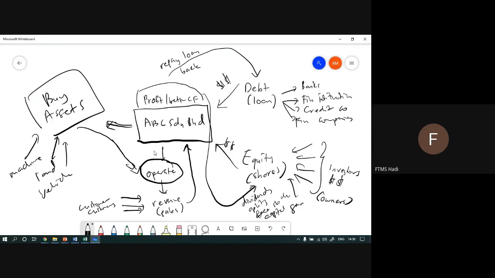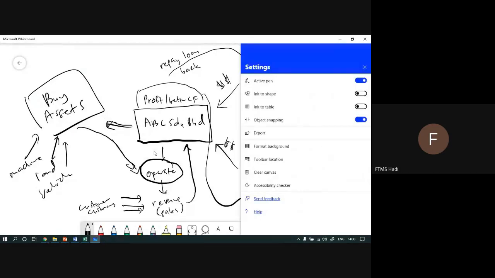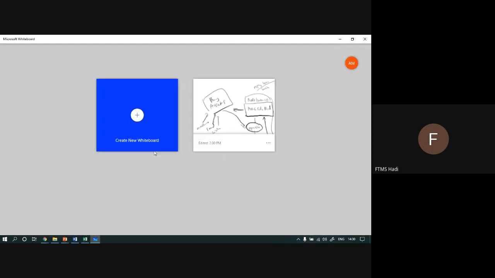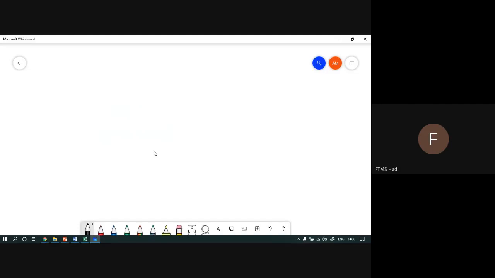Let me illustrate the second one, how an initial public offering, which is IPO, works.